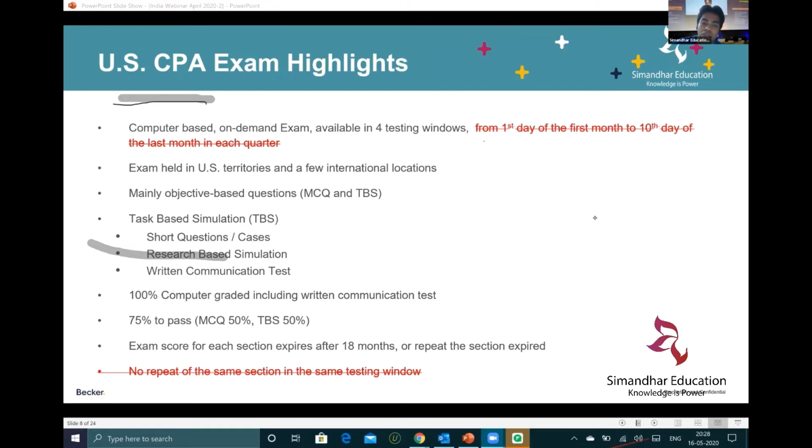So one person is asking, what is the 75%? 75% is nothing but you will need to score 3/4 of your answers correct. It is like in India, in CA, we need to get a minimum of 40%. In CPA, you will need to get 75% correct. Clear? So does this 1,500 need to be paid each time we give the exams? No. The exam fee of each paper is nothing but 2,500 divided by 4. That is the exam fee.